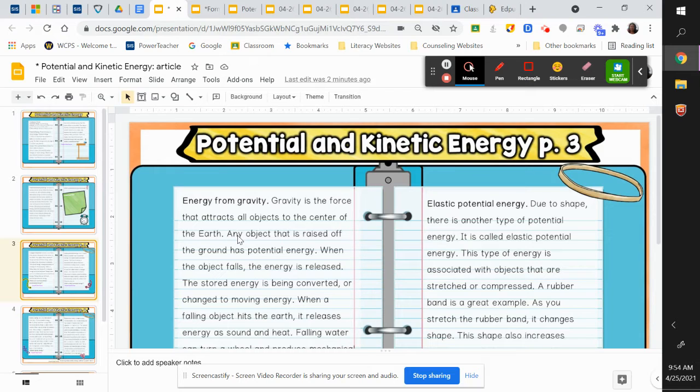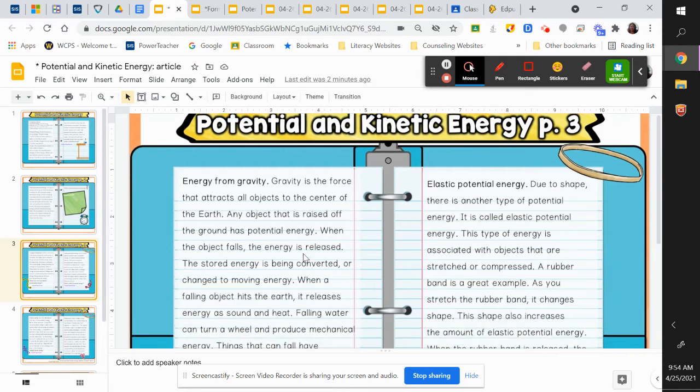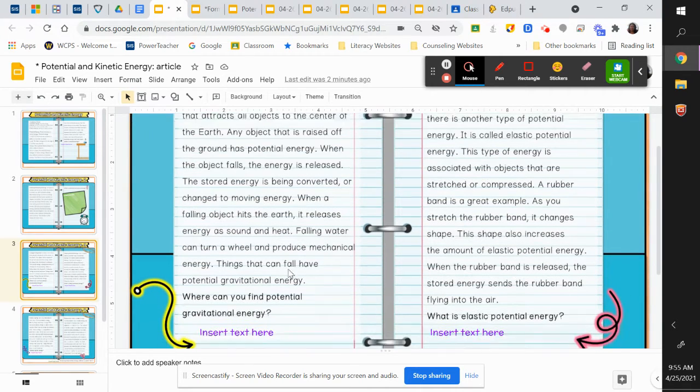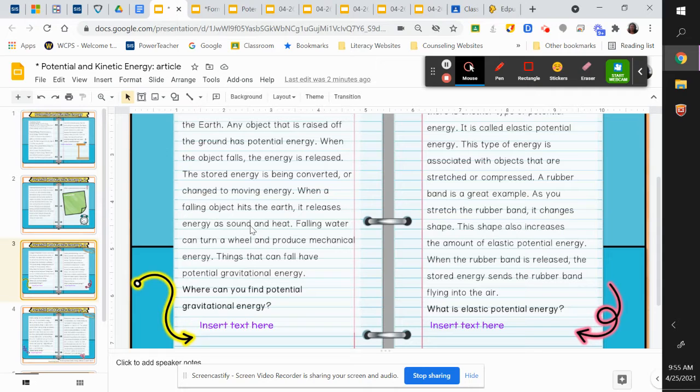So let's continue. Any object that is raised off the ground has potential energy. When the object falls, the energy is released. The stored energy is being converted, meaning it's being changed to moving energy. When a falling object hits the earth, it releases energy as sound and heat. Falling water can turn a wheel and produce mechanical energy. Things that can fall have potential gravitational energy.